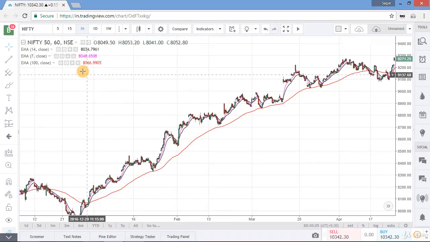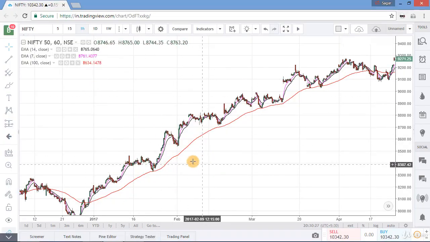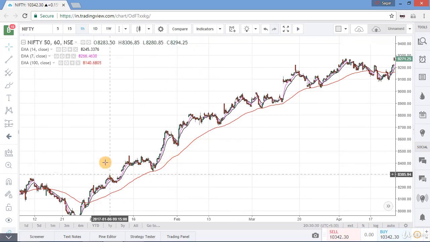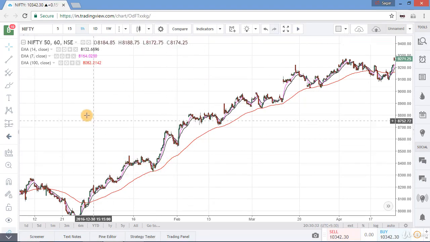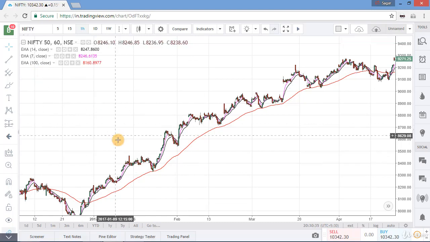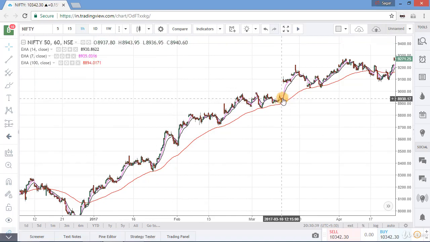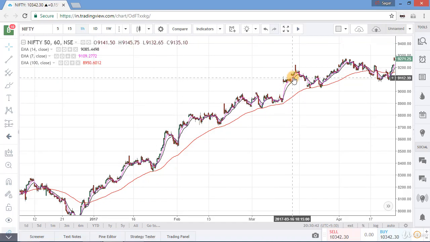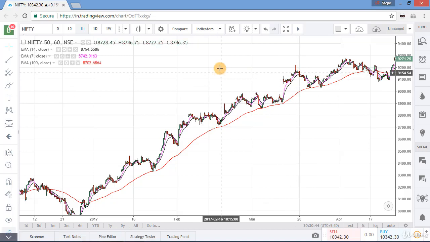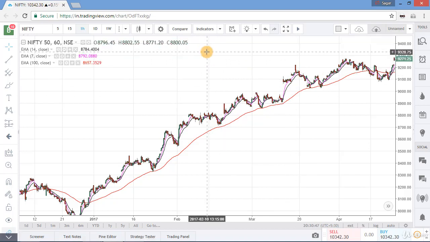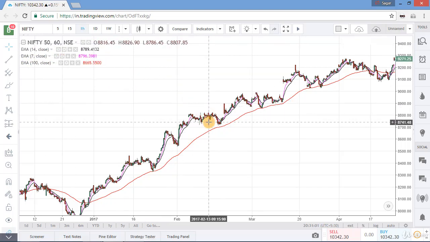This is an hourly chart of Nifty. First of all, we will take a moving average on which every time prices take support. We can easily see that 100 period moving average is the moving average on which prices are taking support, and after touching it they are going back in the uptrend. Then we will take two moving averages of shorter time span to know entry and exit signals. We are taking here 7 period moving average and 14 period moving average. This is an hourly chart, so it is for short term trades.